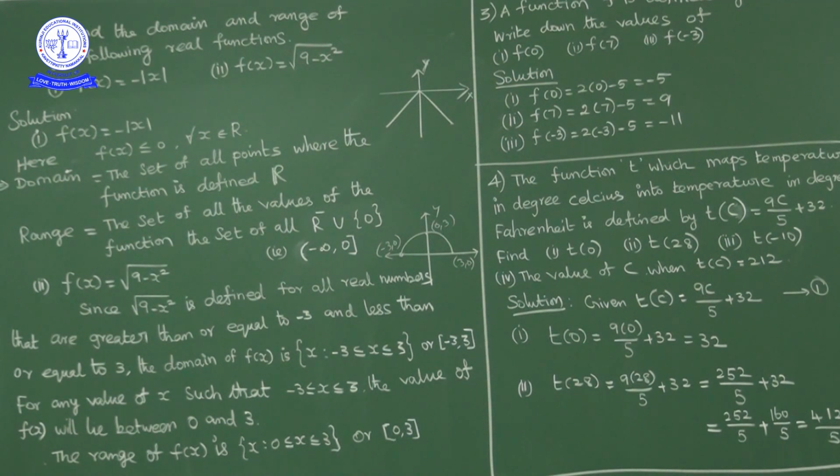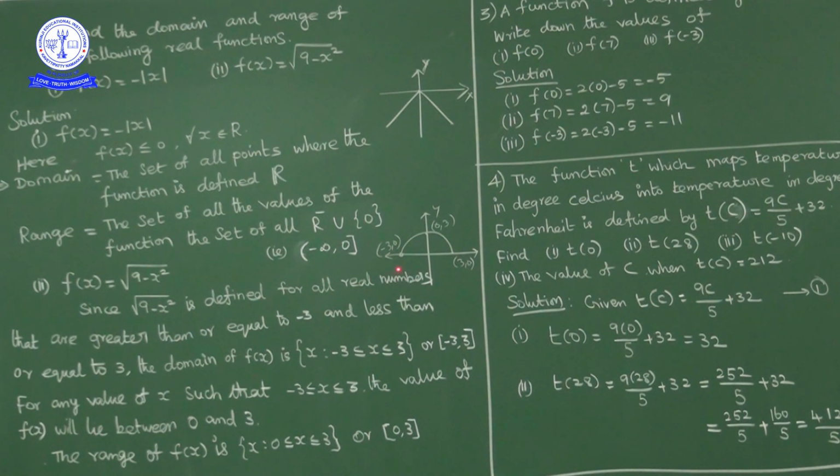Greater than or equal to 0 means 9 minus x square greater than or equal to 0. 9 minus x square is nothing but 3 square minus x square, greater than or equal to 0. So 3 minus x into 3 plus x is greater than or equal to 0. Now if you consider, here we have two roots, and you have a rough graph something like this.